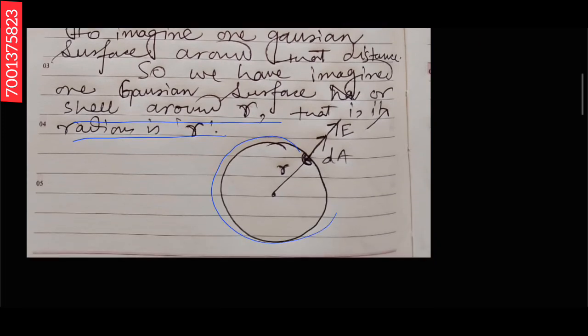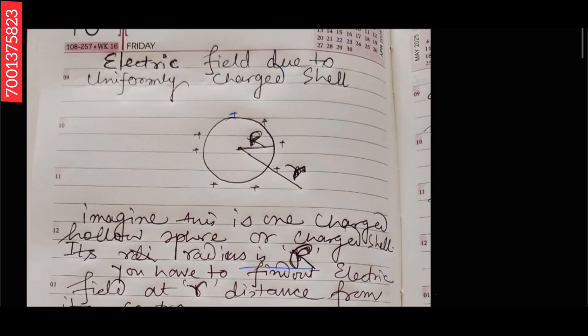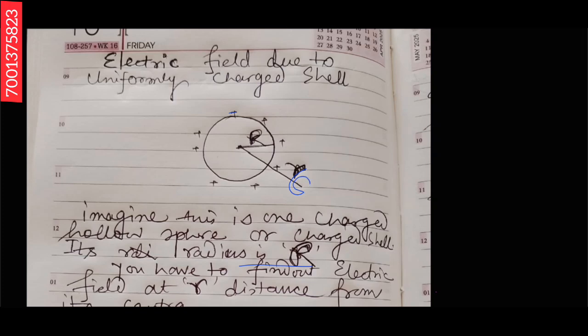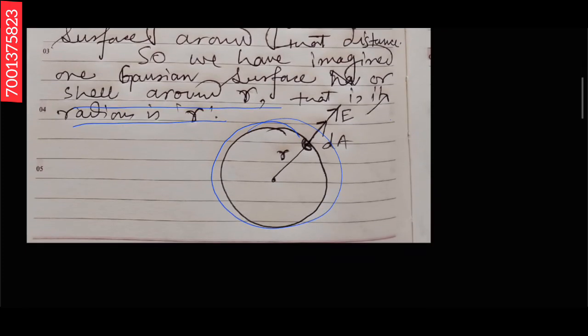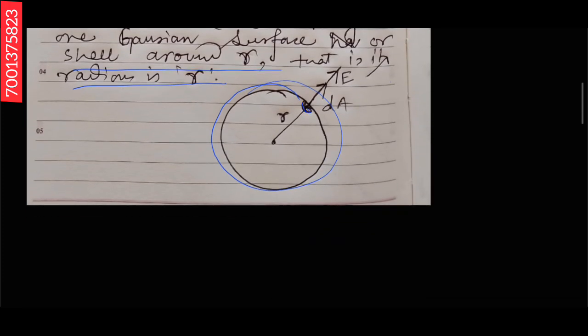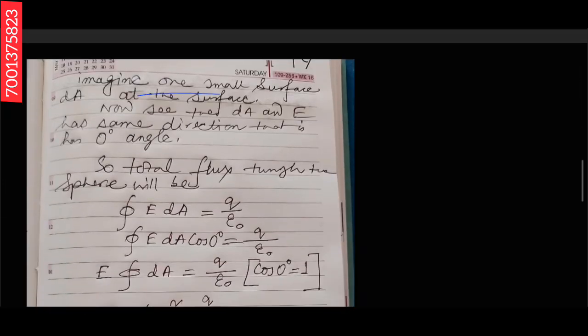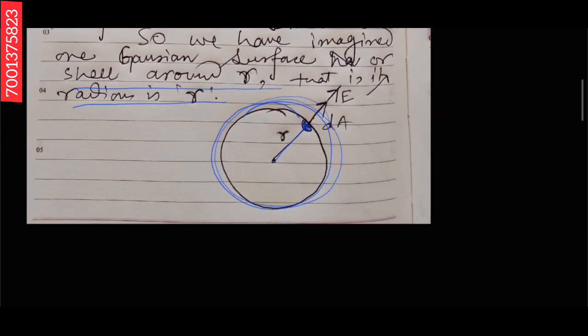So you have imagined the Gaussian surface around this point, having radius r. To find out the electric field at this distance, we will imagine one small surface dA on this surface of the hollow sphere. This one is dA.